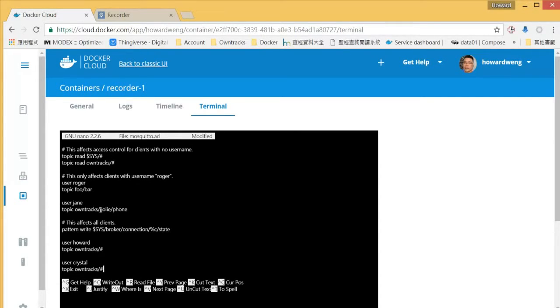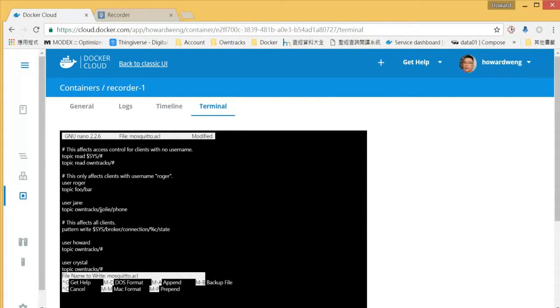Okay, so that's need to use Control O to write out the changes. So I click Control O. Okay, so I need to press enter again to execute it.